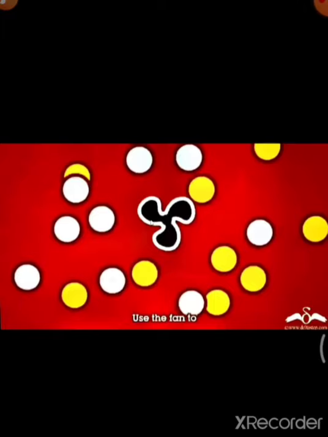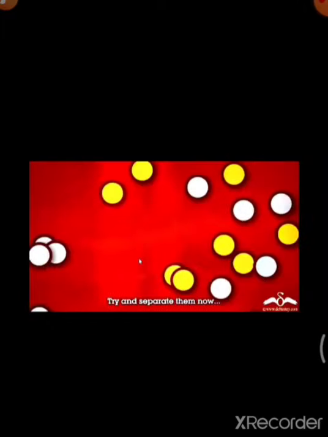Okay, let us try to separate it. So here we have separated. See, these are your iron particles and these are your sulfur particles. Okay, so we can easily separate that by our physical methods.